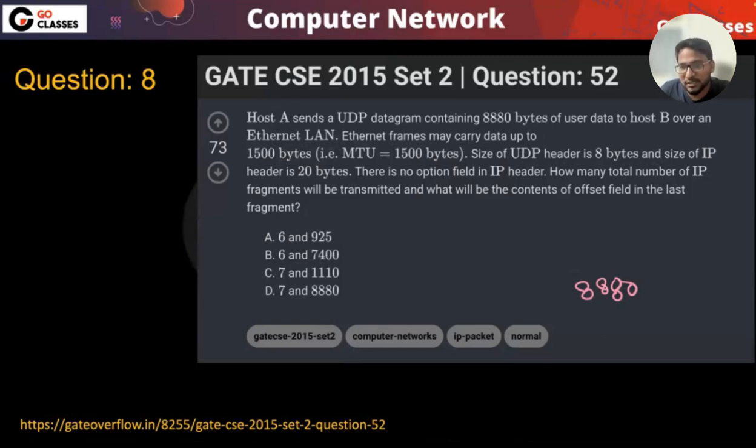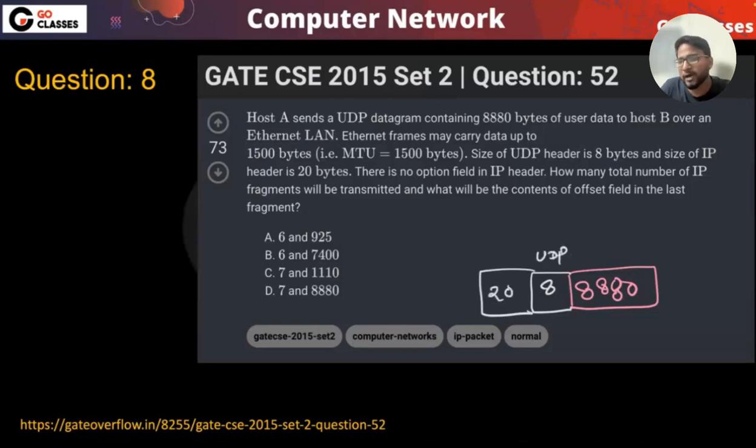So basically they are saying this is the user data that you have, and on top of that you have UDP of size 8 and IP of size 20. You will understand these terminologies later, but for now just follow this: this is the user data, on top of that there is a UDP header, and on top of that there is an IP header. Okay.